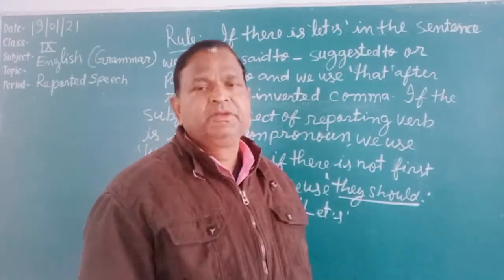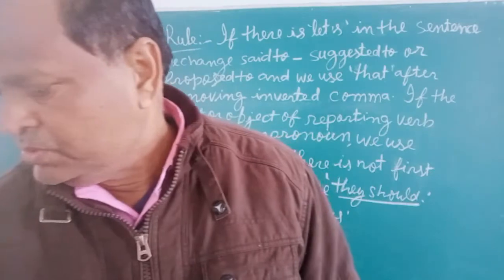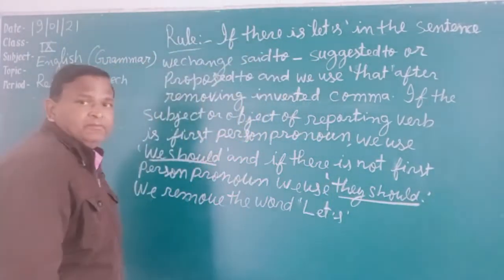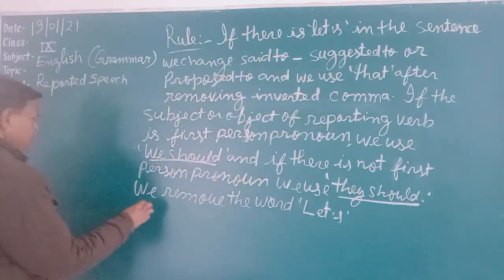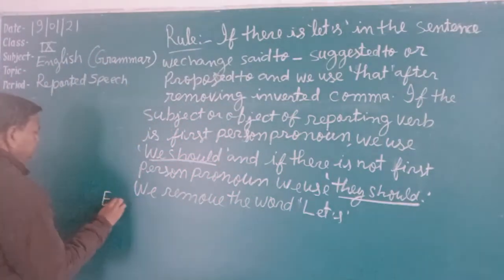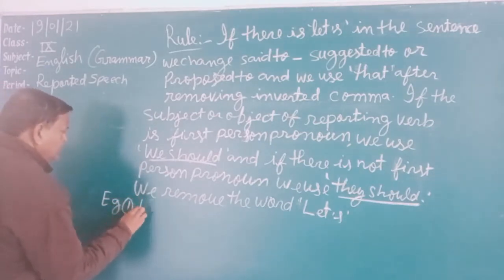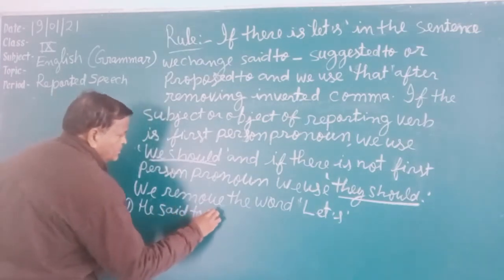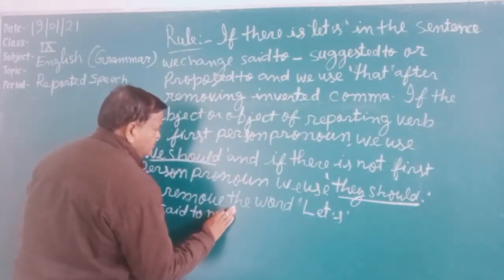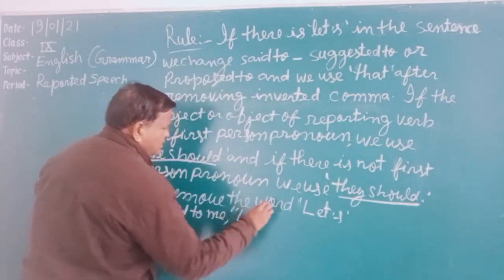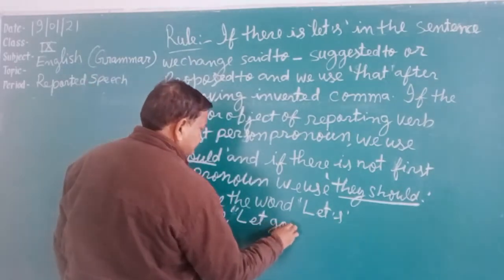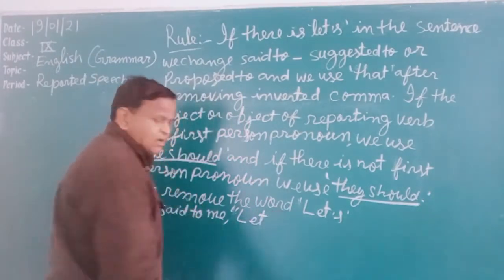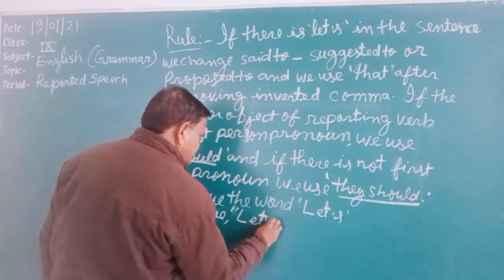Now let's see an example of this rule. This rule is somewhat long, so let's take an example of it. One example I am writing here below. Example: He said to me, comma, inverted comma, let's go to school.